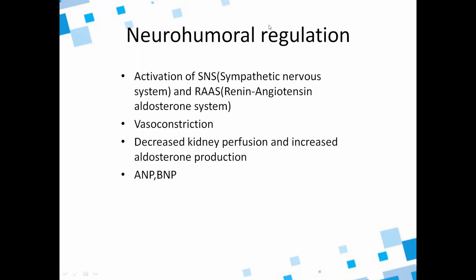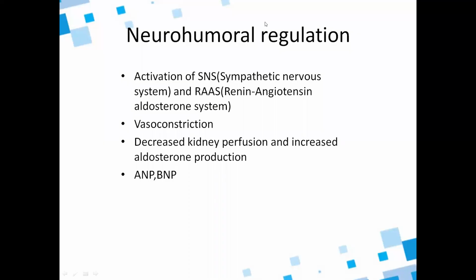And why is this happening? The vasoconstriction and fluid retention are happening to compensate, because of which there will be an increased blood volume. Because of the increase in the blood volume, the afterload will be increasing with the increase in the peripheral vascular resistance, and because of which the heart is unable to pump the extra blood in the afterload.